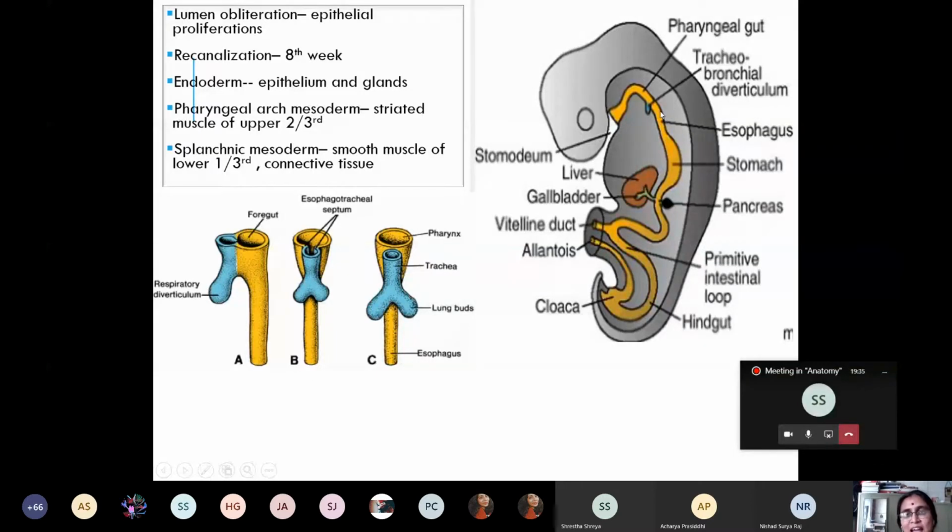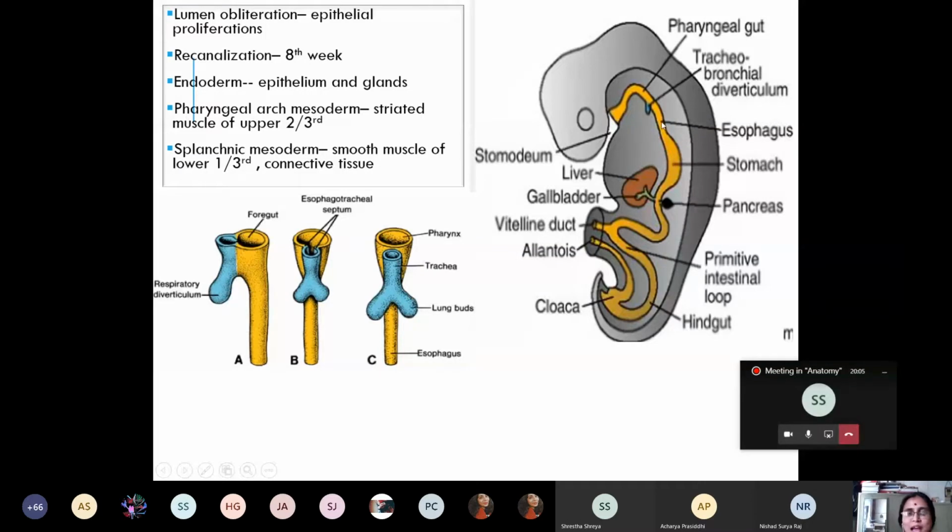The epithelial lining and the glands, the esophageal glands, are derived from the endoderm of the foregut, whereas the striated muscle layer is derived from pharyngeal arch mesoderm, and the smooth muscle layer is derived from the splanchnopleuric layer of lateral plate mesoderm. Besides this, the connective tissue of the esophagus and the blood vessels of the esophagus are all derivatives of the splanchnopleuric layer of lateral plate mesoderm.